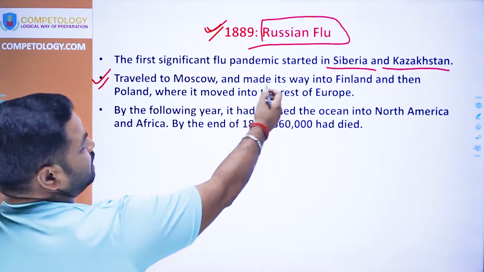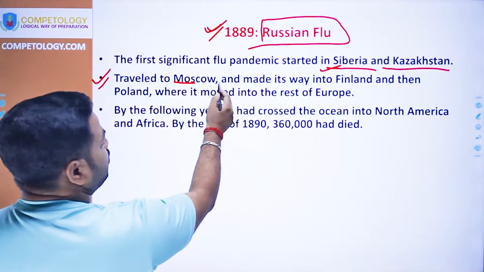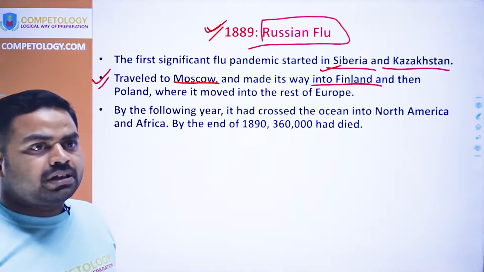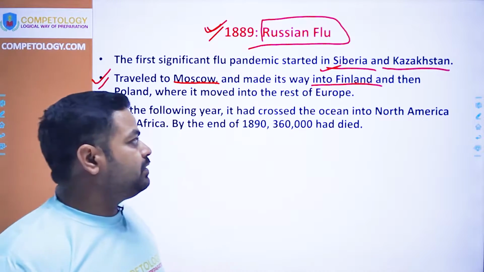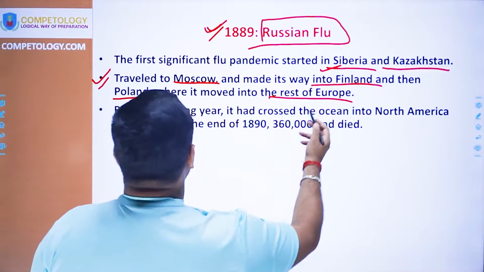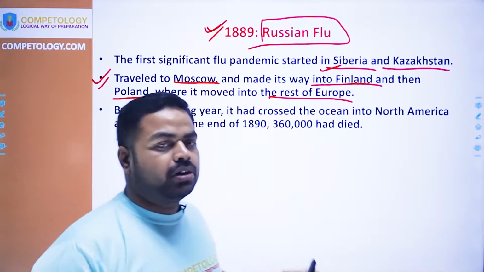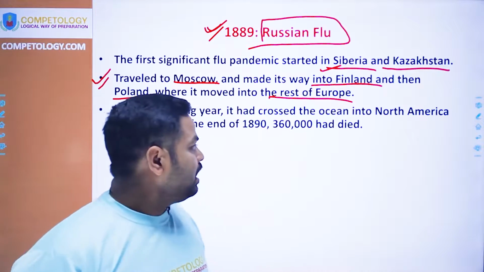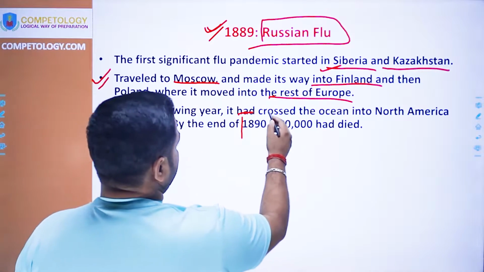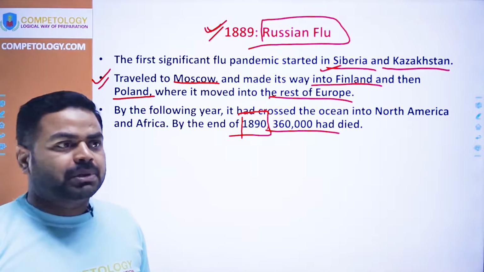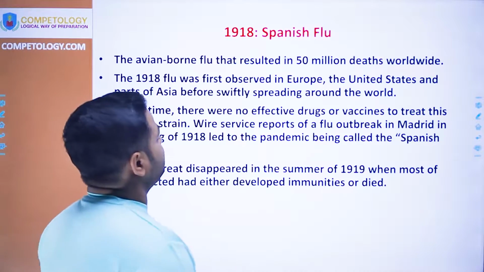From Siberia it traveled to Moscow, and from Moscow to Finland and the Norwegian countries, and thereafter from the Nordic countries to Poland, then the rest of Europe, and from Europe it got distributed throughout the world as it was the colonial era. Till the end of 1890, around 360,000 people died because of this Russian flu.